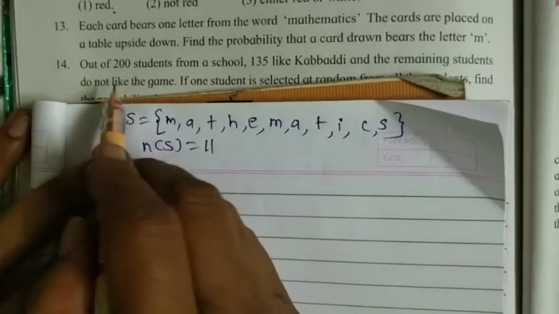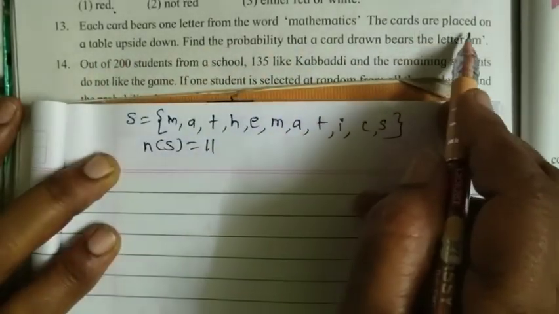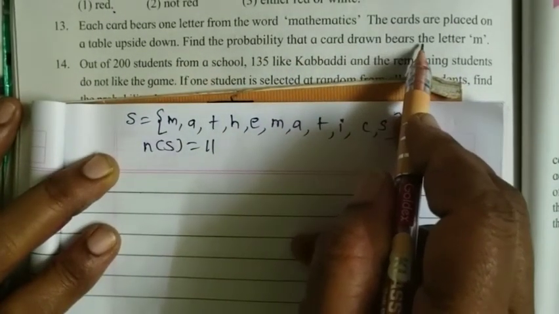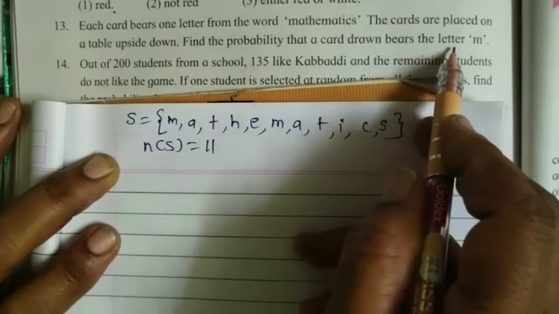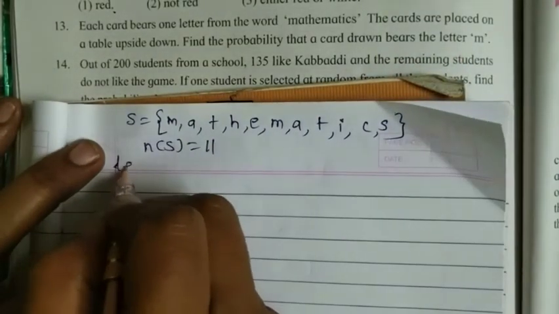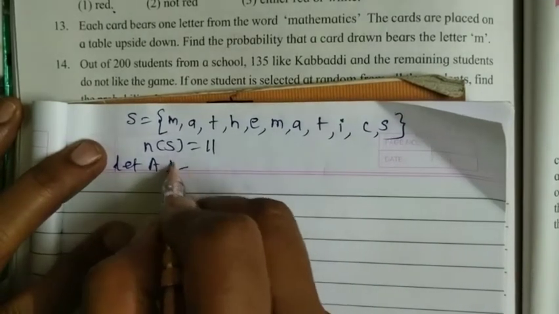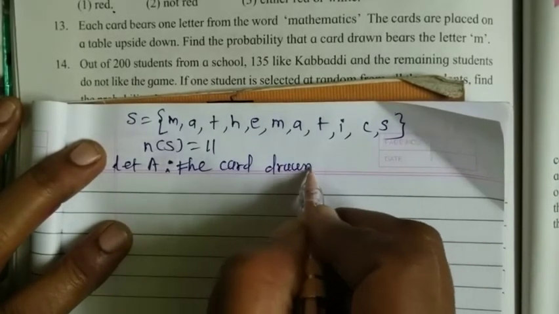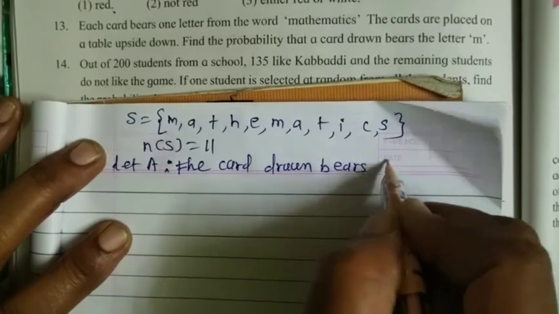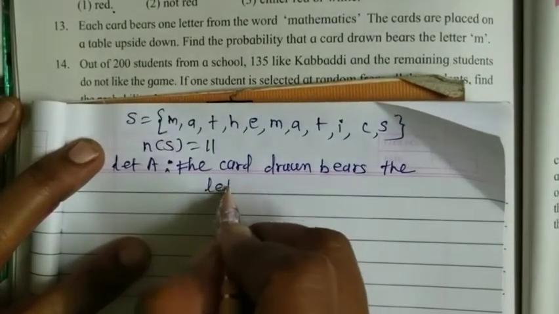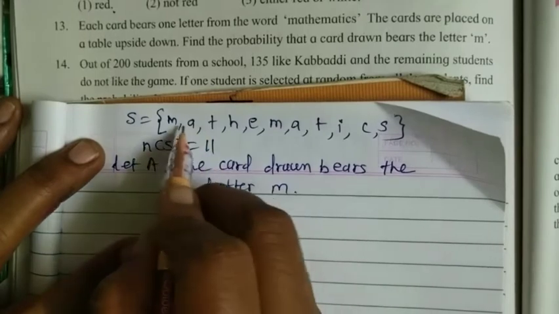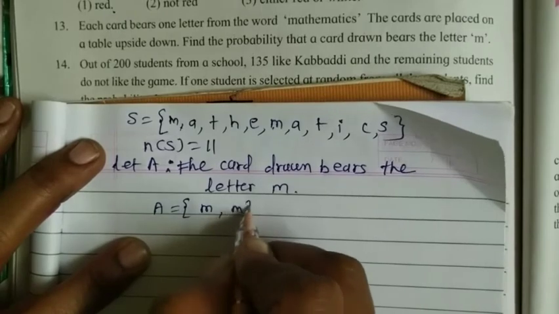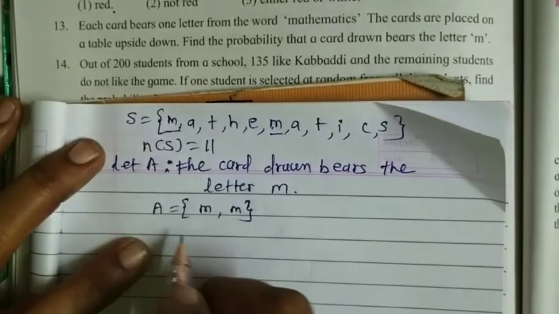Now event A: the cards are drawn upside down. Find the probability that the card drawn bears a letter M. Here we assume let event A such that the card drawn bears the letter M. It is the condition given, a letter M. Here two M letters are there, therefore this event A contains 2 times M, taken from this sample space.